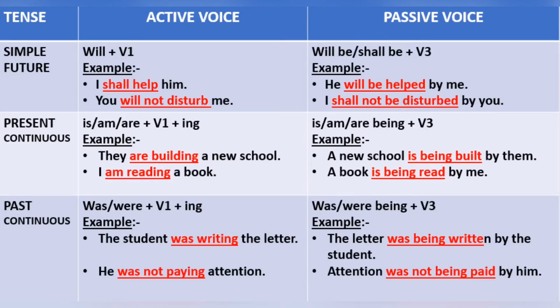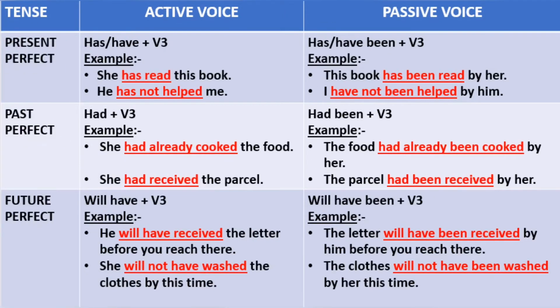Next, he was not paying attention. He is the subject, was not paying is the verb tense, and attention is the object. In passive voice, the sentence will be attention was not being paid by him. Next, in future continuous tense, when we change the tense from active to passive voice, no change is there in future continuous tense. Next tense is present perfect tense.